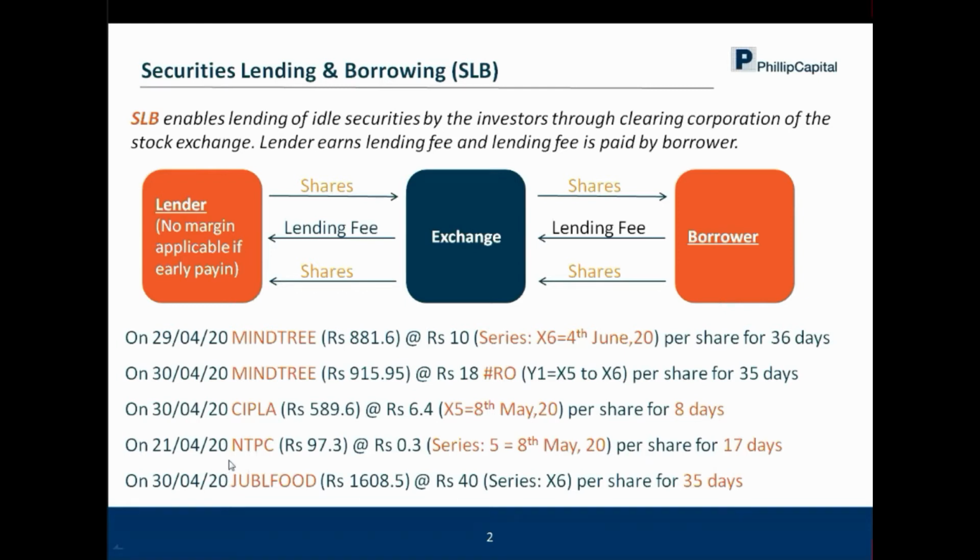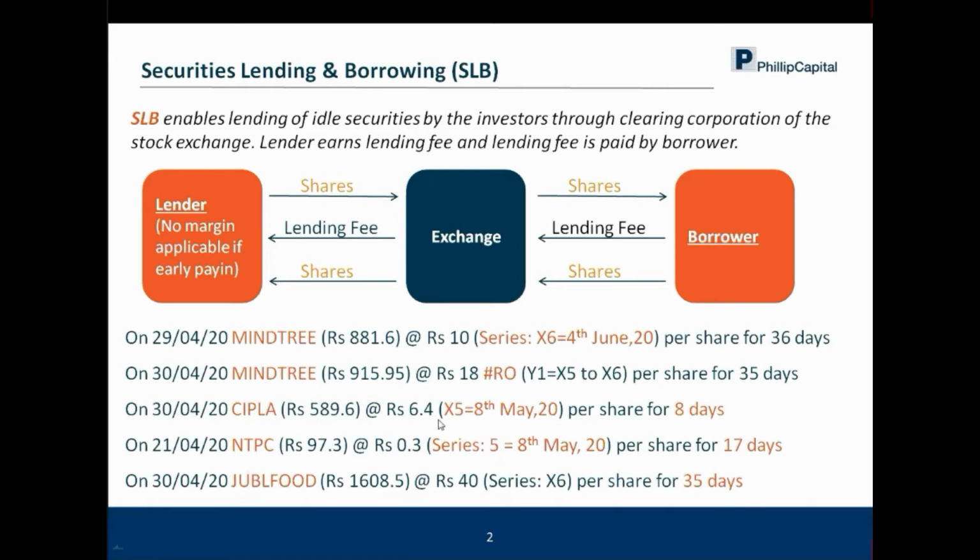Now, if you notice, the next one on 21st of April is NTPC. Here, on 21st of April, NTPC cash market close is 97 rupees 30 paise, and 30 paise is the lending fee, and the series is 5, which is 8th of May 20. Now, if you notice, just above that, the series was X5, right? Right now, the series is 5.